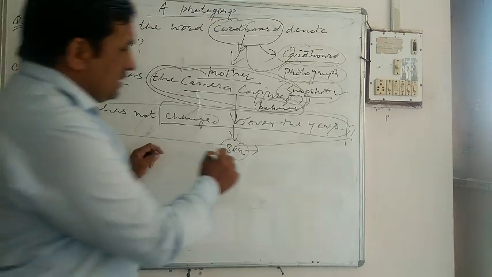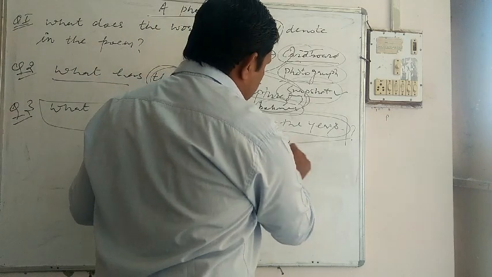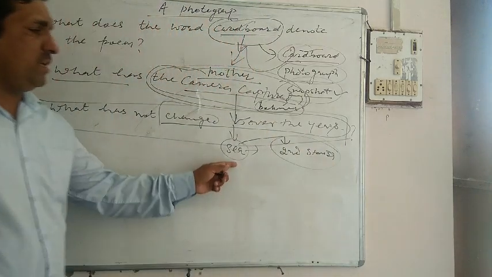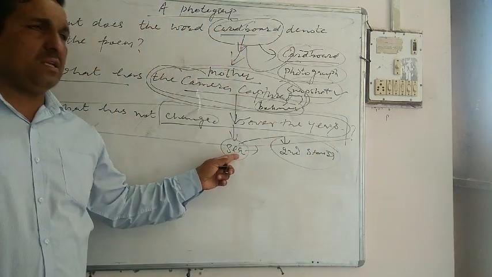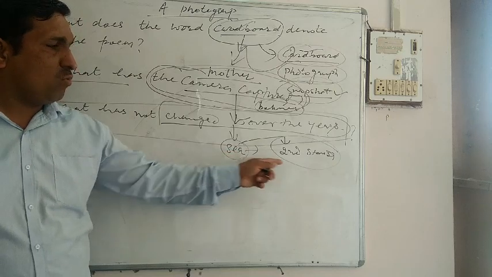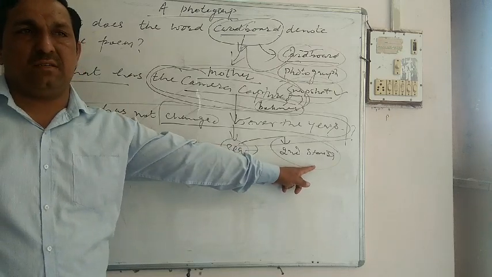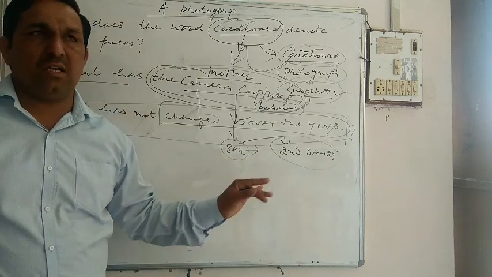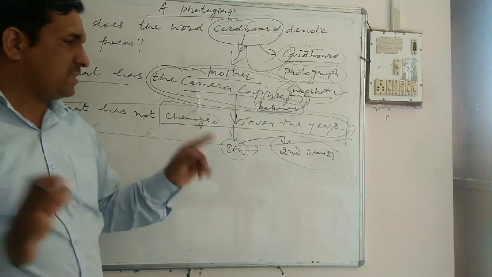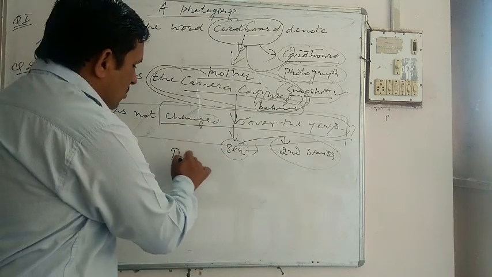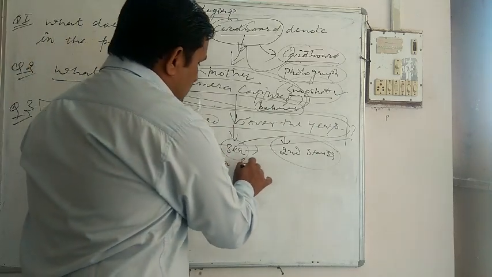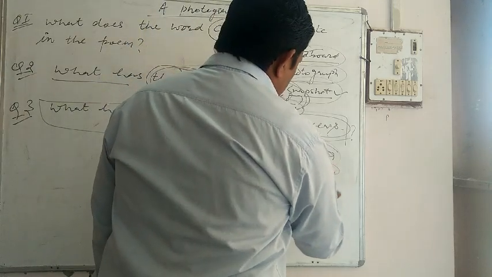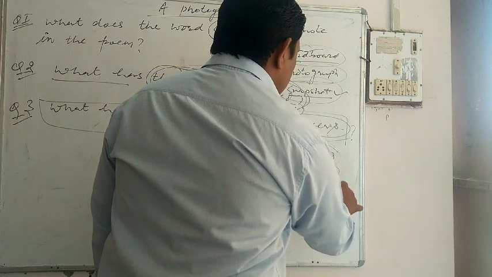And it is being said in the second stanza of the poem that it seems the sea is just washing the transient feet of the mother. Now the mother is no more in this world, but one thing exists the same, and that is the sea. The sea has not changed over the years.